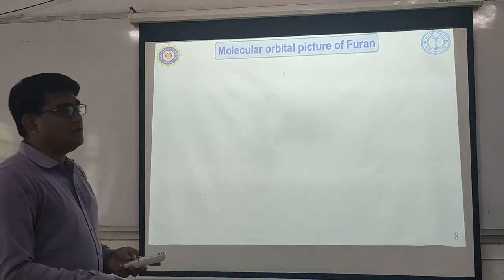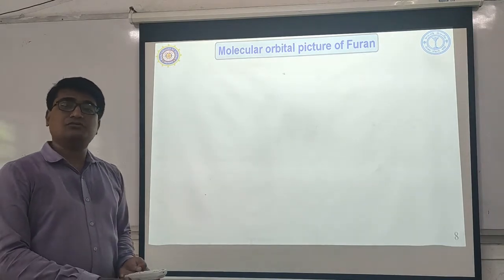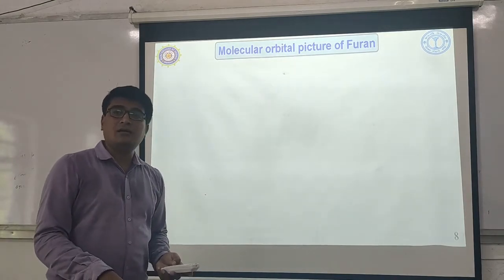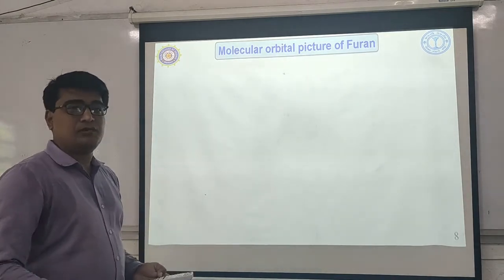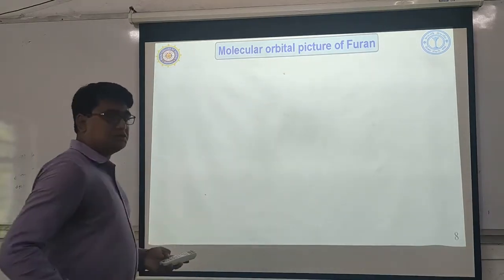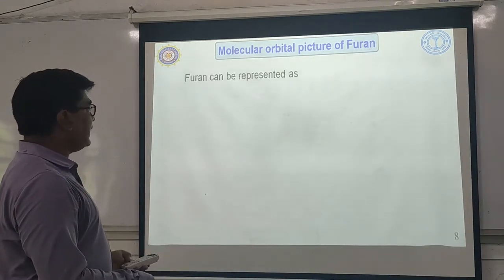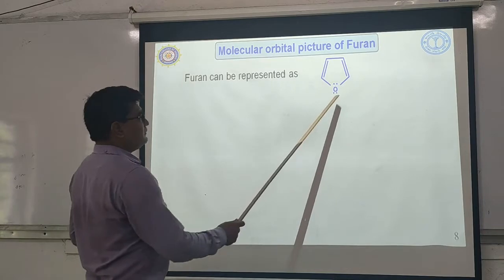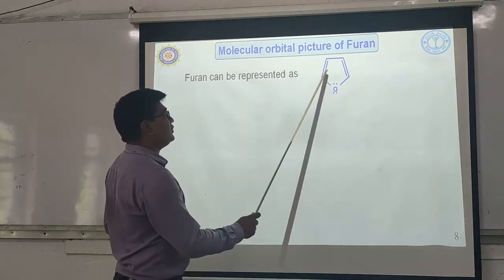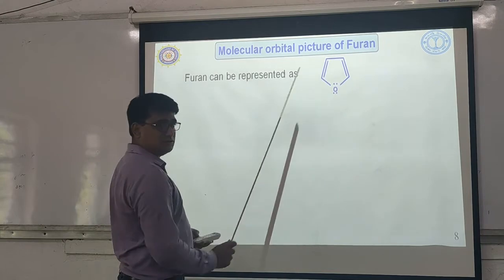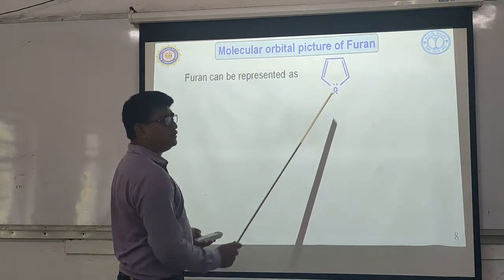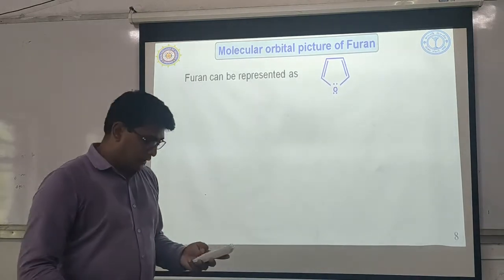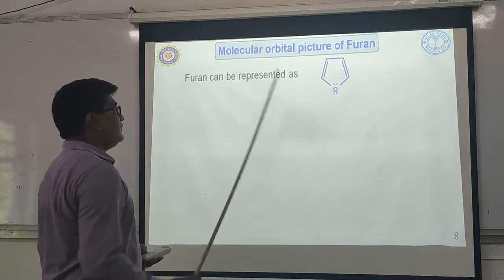So the first example is furan. It is the only example which we have to study. We have another 2 heterocyclic compounds, that is pyrrole and thiophene, but we will not study those. So, molecular orbital structure of furan. Furan can be represented like this: a 5-membered heterocyclic compound containing 2 double bonds and 1 oxygen. Now this oxygen has 2 lone pairs. One lone pair is out of the ring and one lone pair is within the ring. So this is the structure of furan.